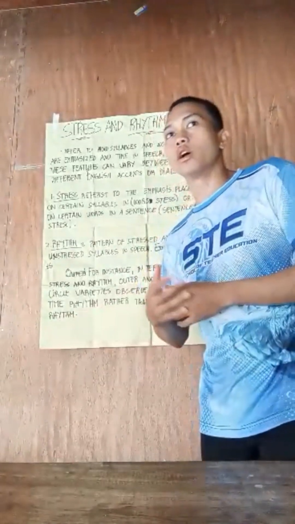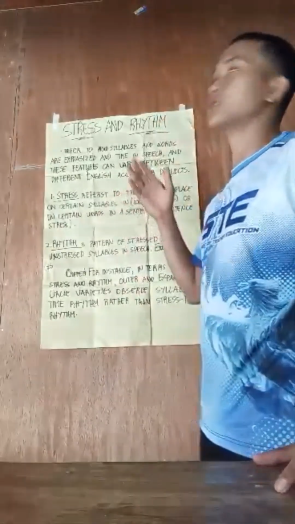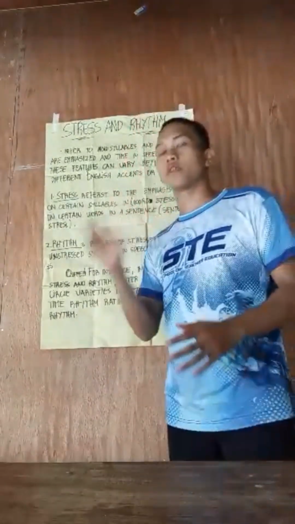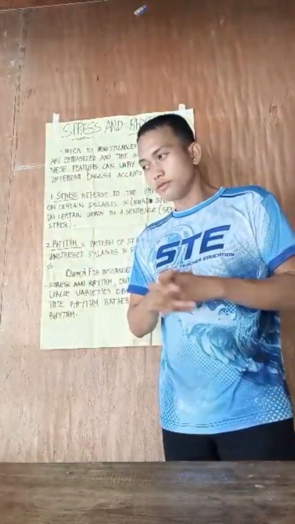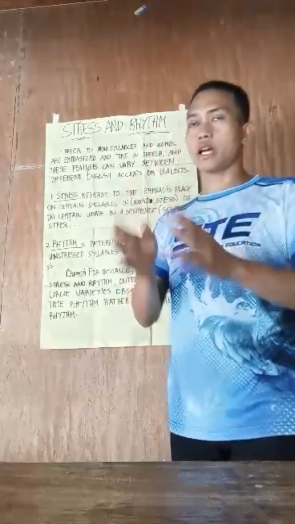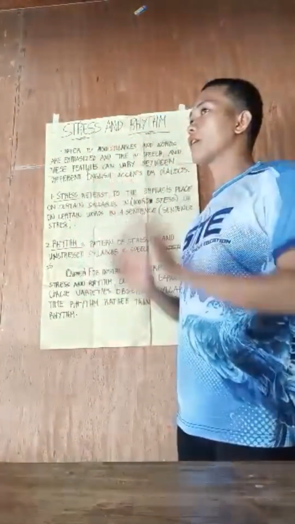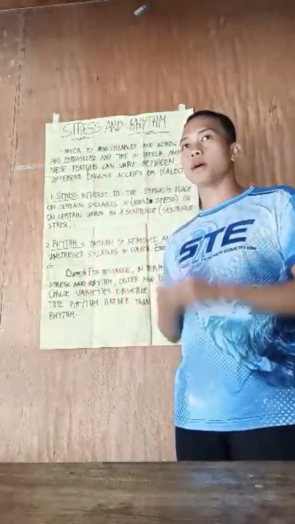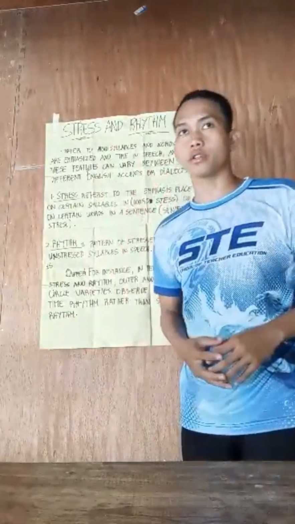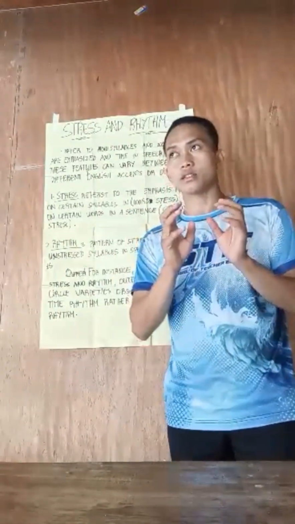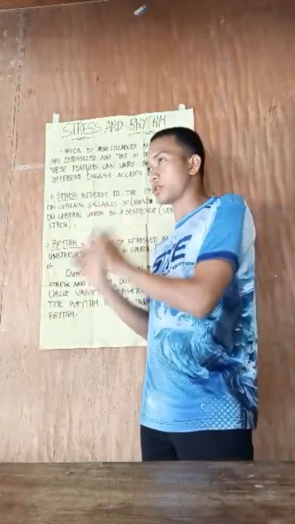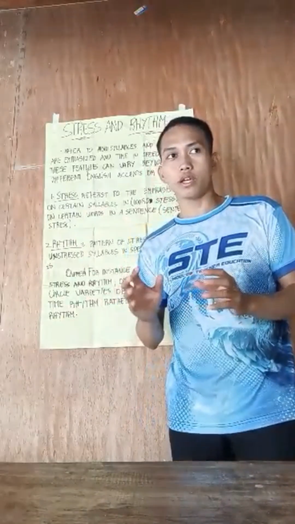For example, what is syllable-timed rhythm? This means that each syllable is given roughly the same amount of time or duration.